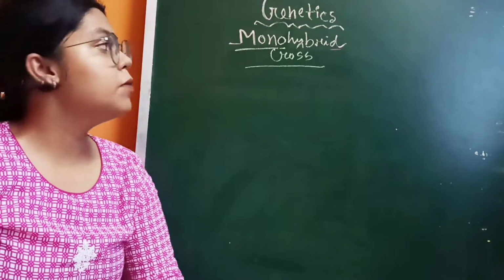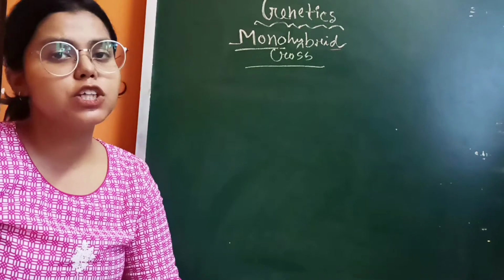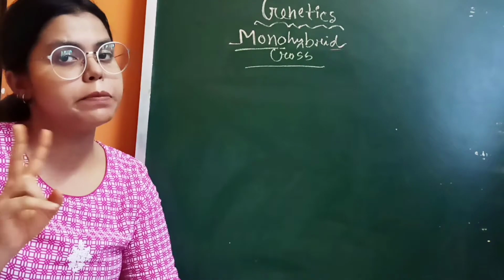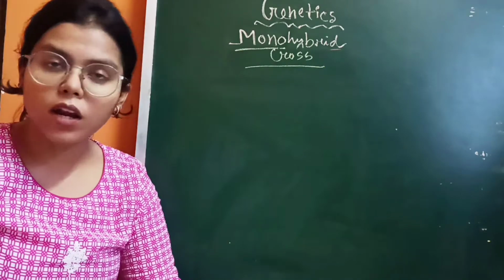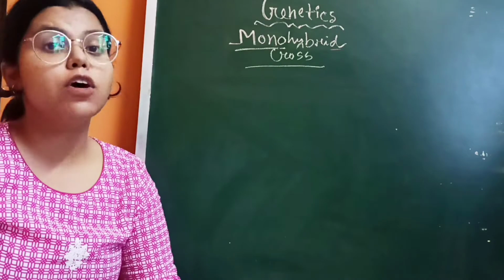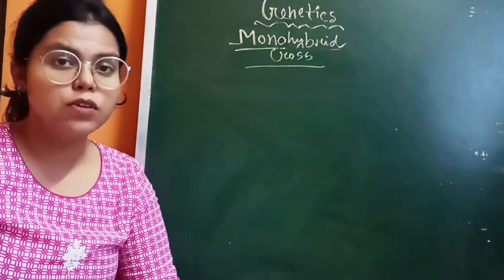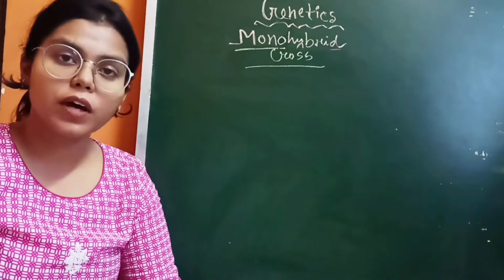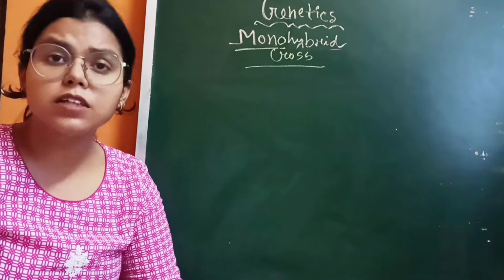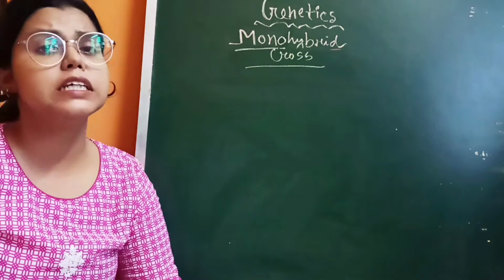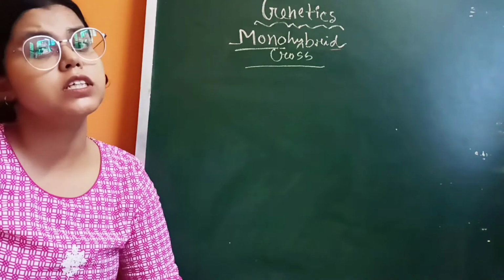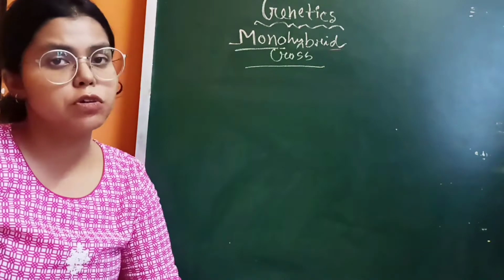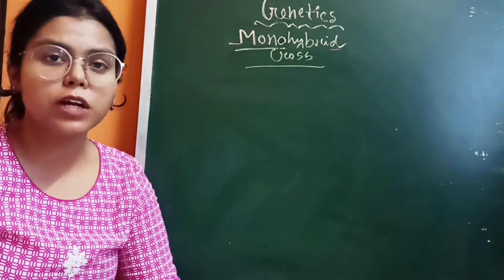So basically in the monohybrid cross experiment he chose two types of plants, not two plants, two types of plants. One is tall and another one is dwarf. And I also need to mention one is pure tall and another one is pure dwarf. Previously I have already discussed what is pure, what is hybrid, what is allele, what is gene, what is homozygous, what is heterozygous. So please watch the previous videos, then you can easily understand this particular topic.